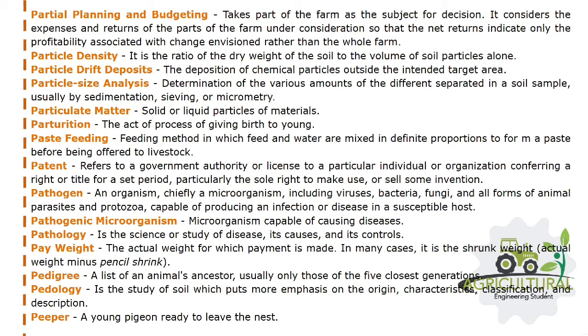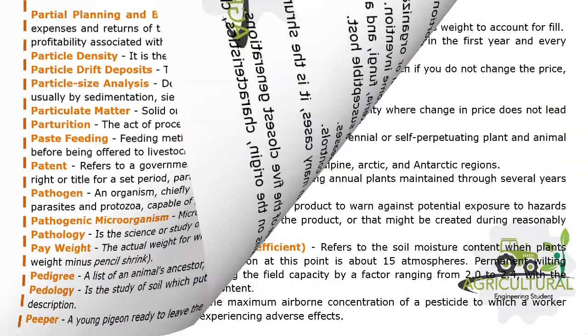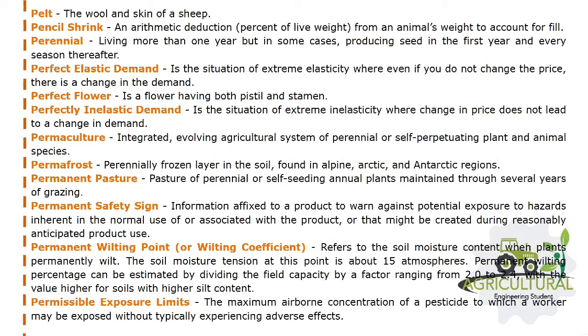Peeper, a young pigeon ready to leave the nest. Pelt, the wool and skin of a sheep. Pencil shrink, an arithmetic deduction, percent of live weight, from an animal's weight to account for fill. Perennial, living more than one year but in some cases, producing seed in the first year and every season thereafter. Perfect elastic demand is the situation of extreme elasticity where even if you do not change the price, there is a change in the demand.